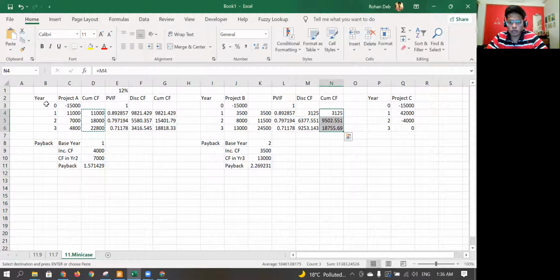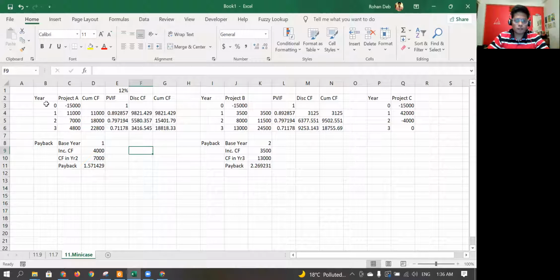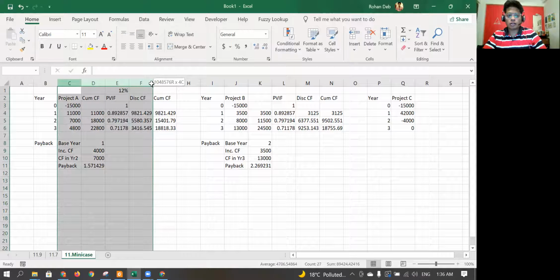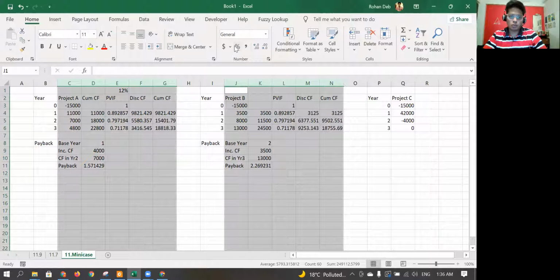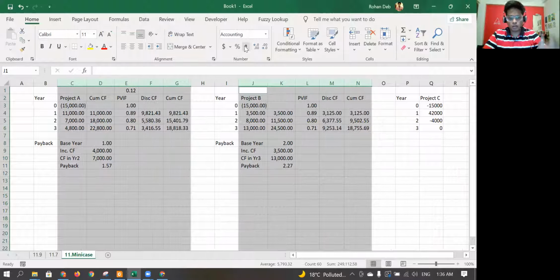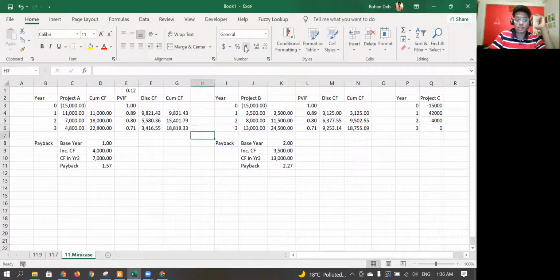So this is how I would solve it in the exam, given that we already have the formulas here. It's the same formula over here. So equal to this one, and then this is equal to this plus this. But if you're not used to using Excel so much, you can try and verify whatever formulas you're using once and go a little slower. That way the chances of making mistakes are lower.